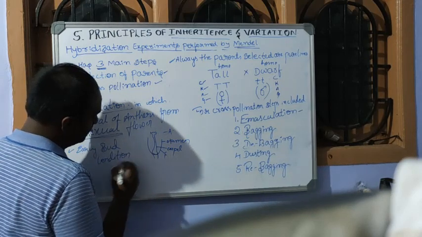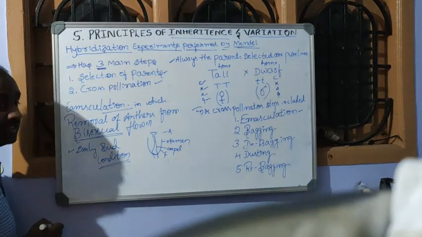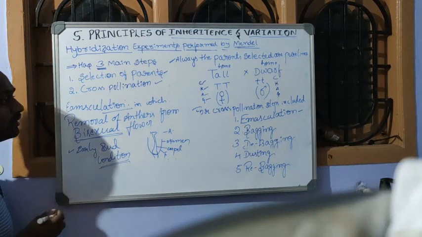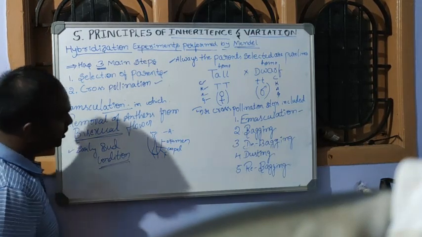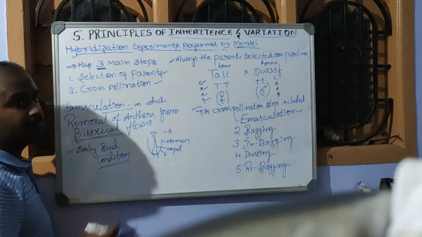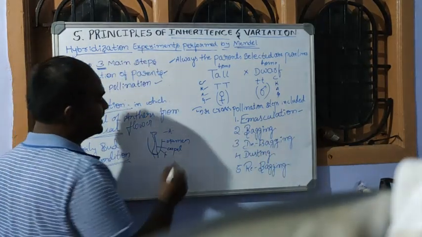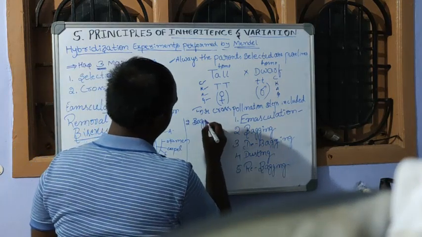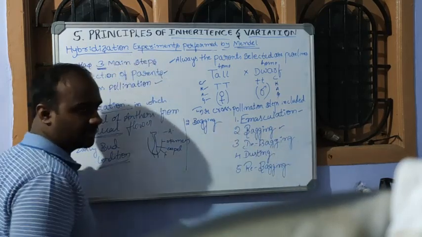To get the desired combination, agriculturists, horticulturists and any other persons go for cross pollination, and the first step in that is emasculation. Next, the second step is bagging. One is completed, now we move on with the second step.